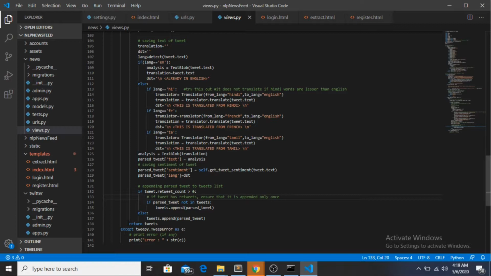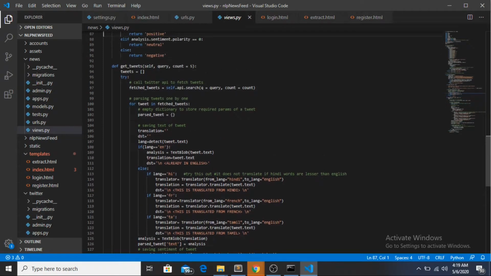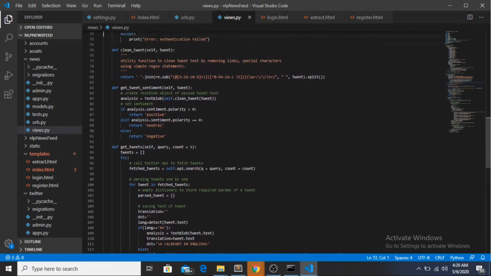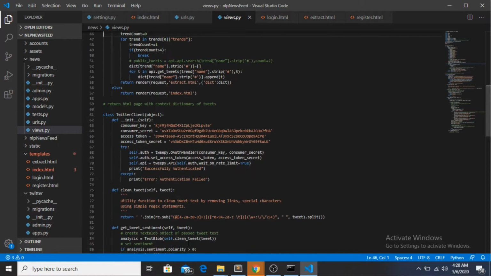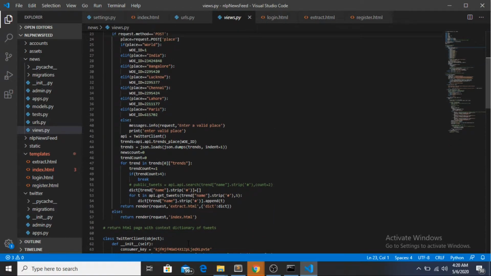So at last it will return tweets, and if there is an error, it will print the error to the console. So this get tweets function is going to return the tweets, and this get tweet function is itself calling the get tweet sentiment function and clean tweet function. So in this code, when I was calling this get tweet function, all the rest of the two were called by itself.